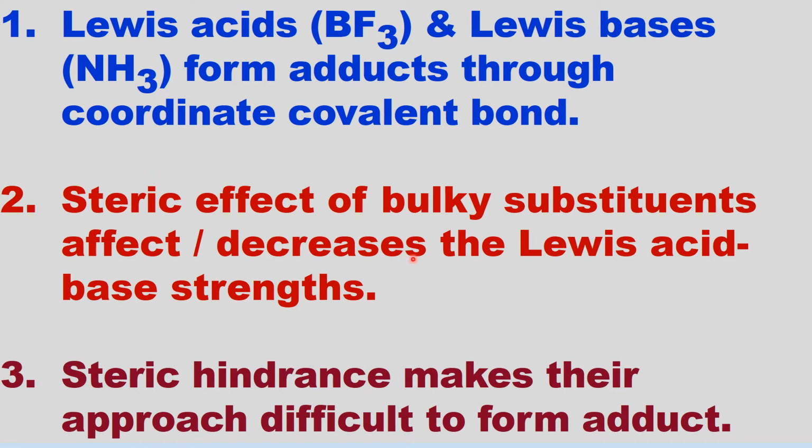So, steric effect of bulky substituents in general decreases the Lewis acid base strength. Why? Because of steric hindrance, because of bulky substituents, their approach becomes difficult. They are difficult to form adduct because of steric bulky substituents.